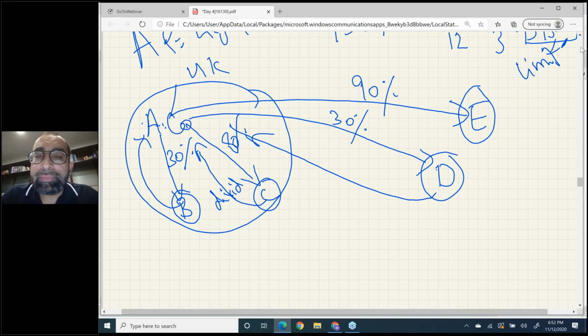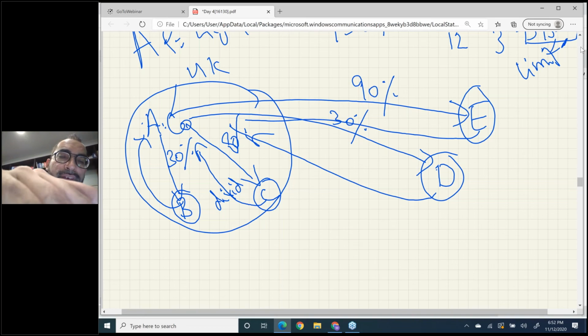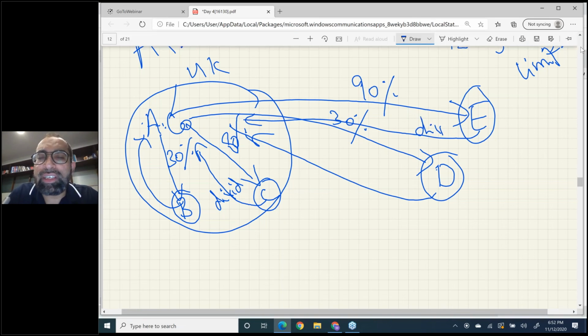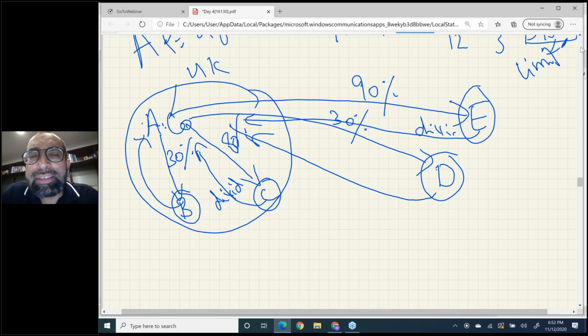Okay, sir, what if we receive dividend from this company? As the holding is greater than 50, these dividends will not come anywhere in the corporation tax working.